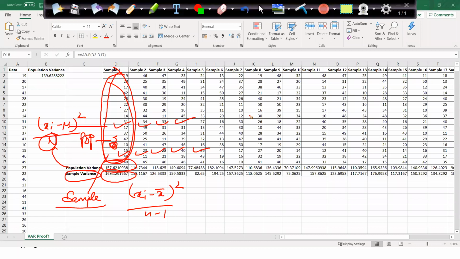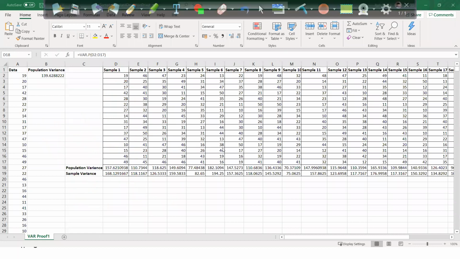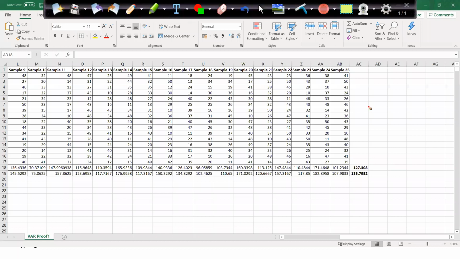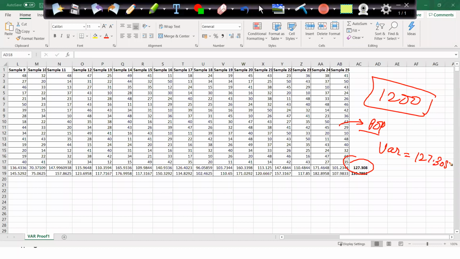I did this for all the samples, and now you can see the average. For the 25 samples from the original population of 1200 records, when I consider each individual sample as a population, the average variance I am getting is 127.308.